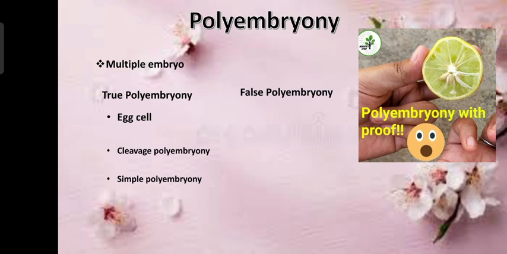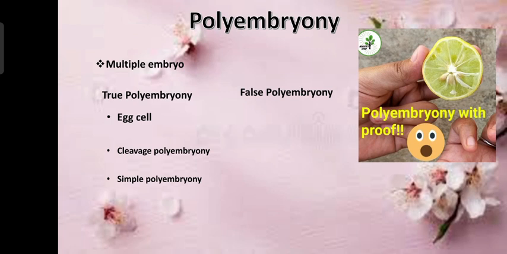There are two conditions here in true polyembryony. If the zygote divides and splits into multiple units, and each unit develops into an embryo, this condition is called cleavage polyembryony. So the zygote divides into a number of small units, each unit develops into an embryo, and this is called cleavage polyembryony.